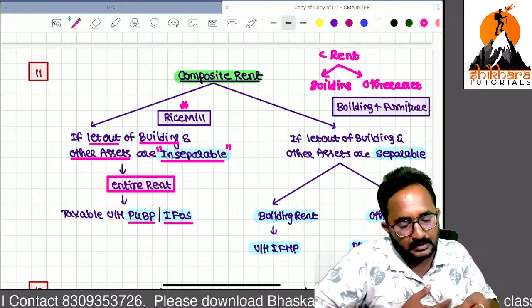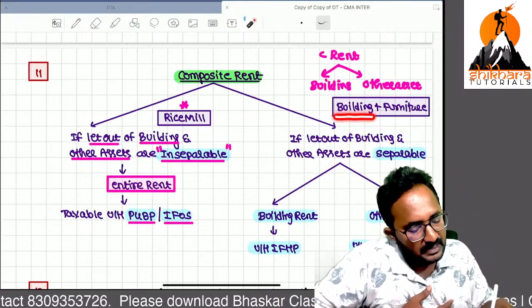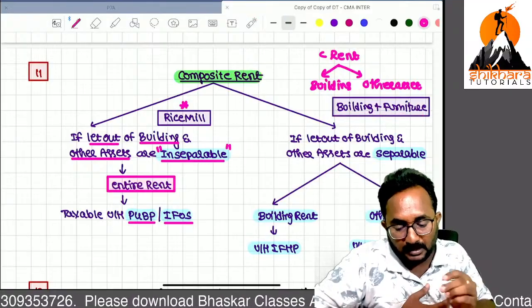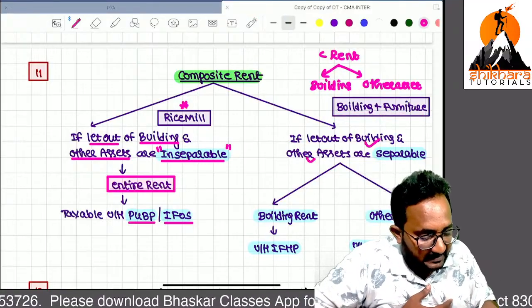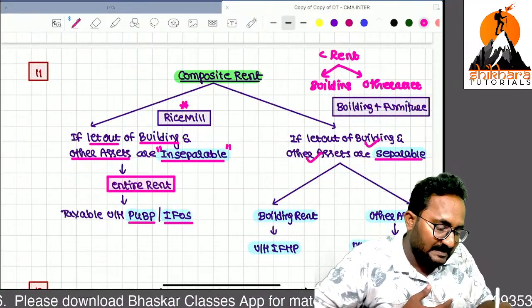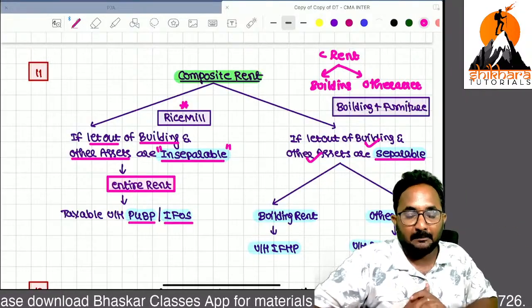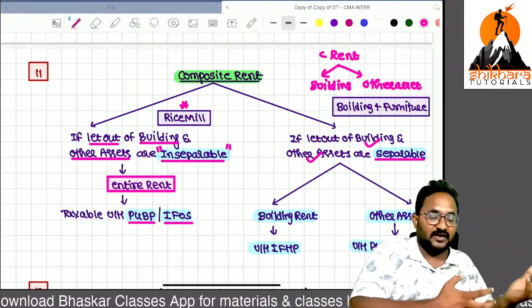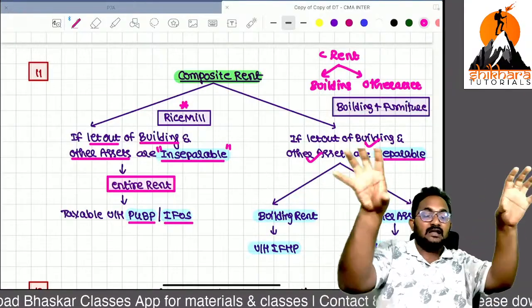Next one: I am given the building along with furniture. Now remember, this building and furniture are separable. Some person can take only the building, and some person can take the building along with the furniture. That's why the two lettings are separable.